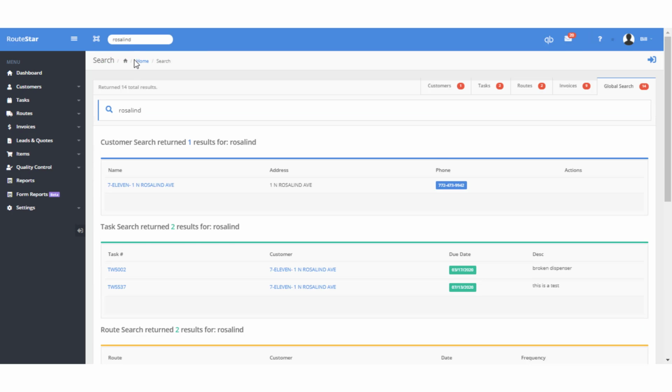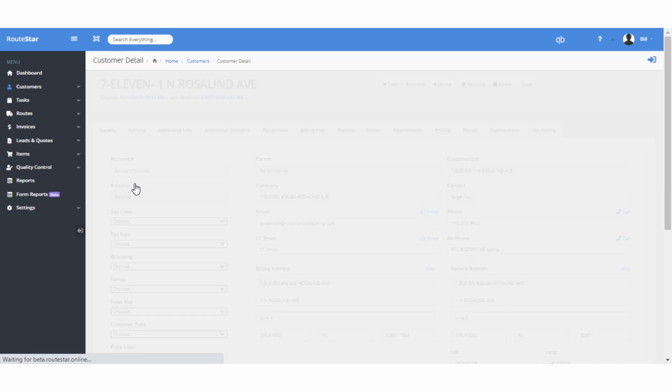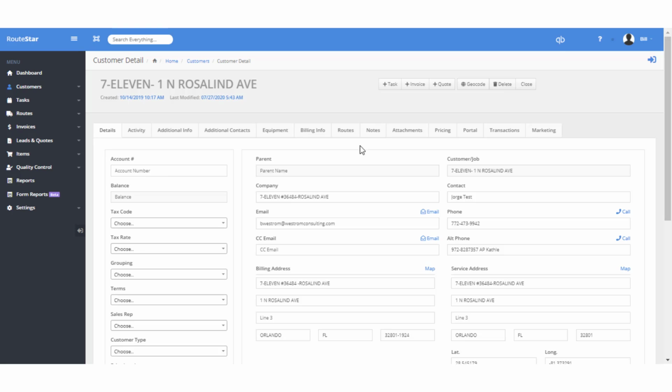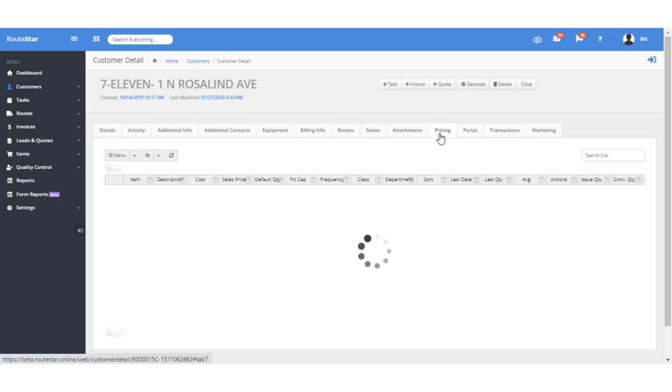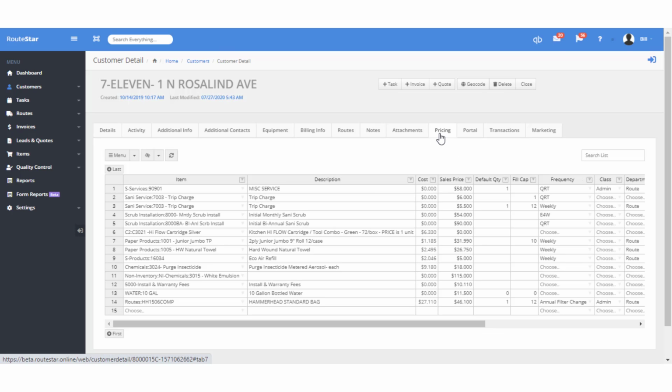So this finds every instance of the word Rosalind. I'm going to go to this customer detail. And from within customer detail, I click the pricing tab. So from the pricing tab, I can set up the items. All I've got to do is add an item. It adds the description. If there's a cost set up in QuickBooks, the cost field would be populated. And I can set my sales price.